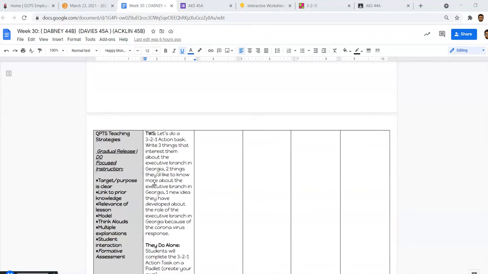Alright, so we're going to start the lesson with a 3-2-1 action task. The students are going to tell you 3 things that they found interesting about the executive branch, 2 things they would like to know, and then 1 new idea they have developed about the role of the executive branch in Georgia because of the coronavirus response. Some of them may get confused with the directions here. Basically, for the last one, you're asking them to think of something that the executive branch could do to help with the coronavirus, being that the executive branch enforces laws.